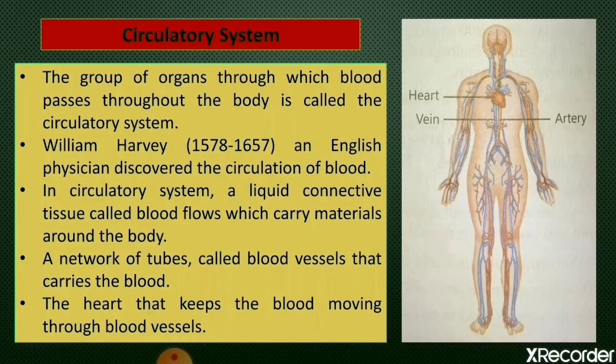In animals it is called circulatory system, and in plants we will study about vascular system. First we are going to study about animals. In most of the animals, the blood circulates in their body, and it transports food, water and oxygen to cells in all the parts of their body.